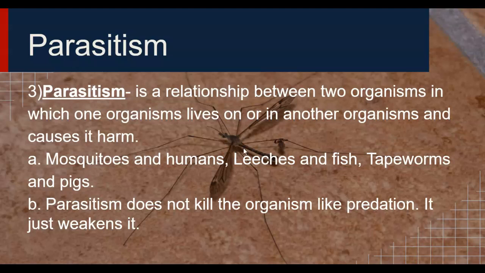Tapeworms can be in the intestines of pigs, and liver flukes can eat away at the livers of large animals. A fluke is a type of worm. It's kind of gross. Parasitism generally doesn't kill the organism, but it will weaken it. With predation, it kills it, but with parasitism, it generally doesn't kill the host.